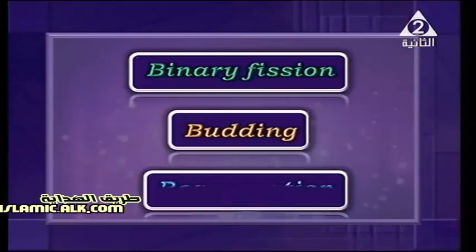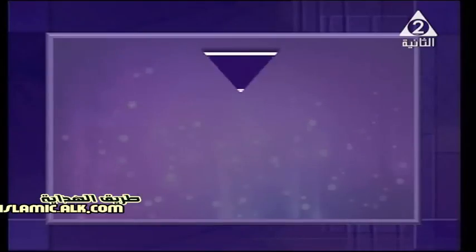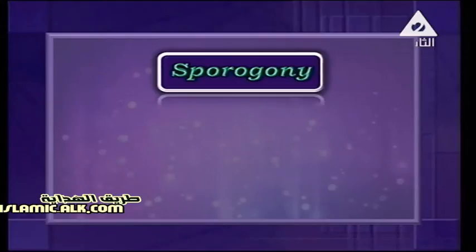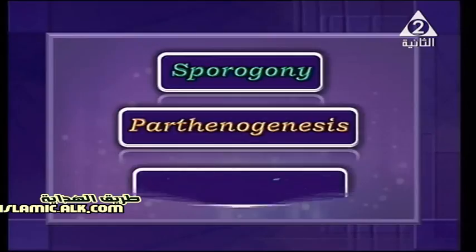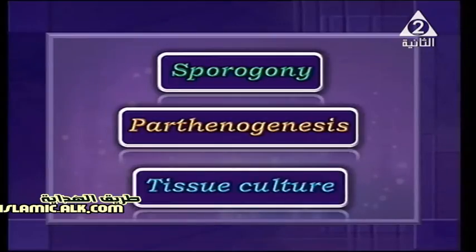Number 3, regeneration. Don't worry, I'm going to discuss each one by one, okay? Number 4, sporogeny. Number 5, parthenogenesis, and the last one is tissue culture. We do it in plants.